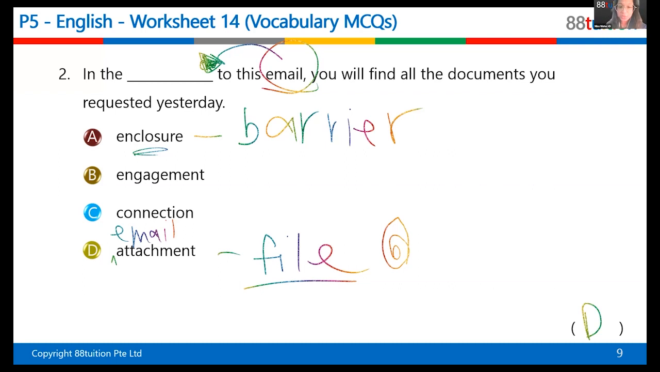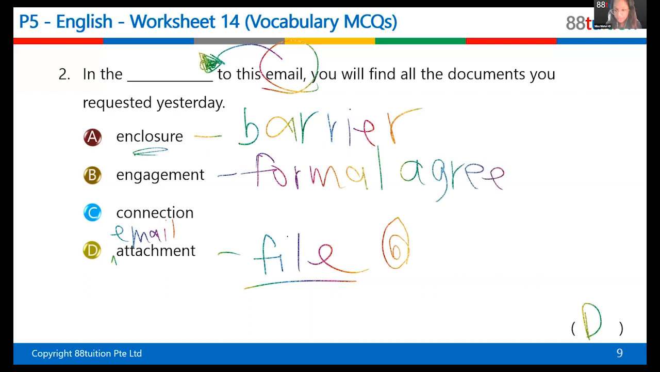Now, who can tell me what does engagement mean? Raise your hand using the reaction button. Engagement. Nobody. Have you all heard about a wedding engagement? Have you gone to your family members or anybody's wedding engagement? You see the word engagement, right? So engagement is a formal agreement to get married. So before they get married, they first must get engaged first, right? So before, it's the process when they exchange rings, wedding rings, right? So an engagement is a formal agreement to get married, basically, okay?